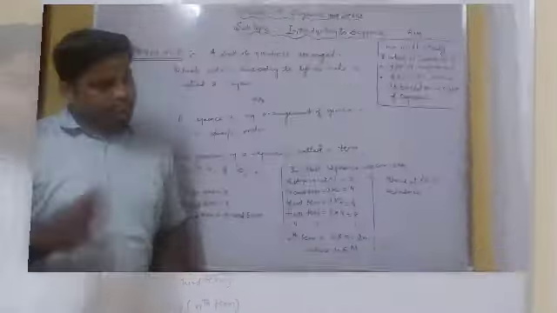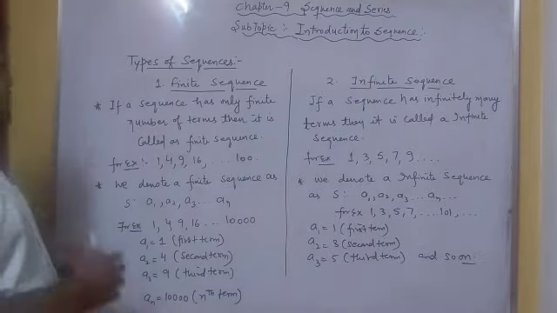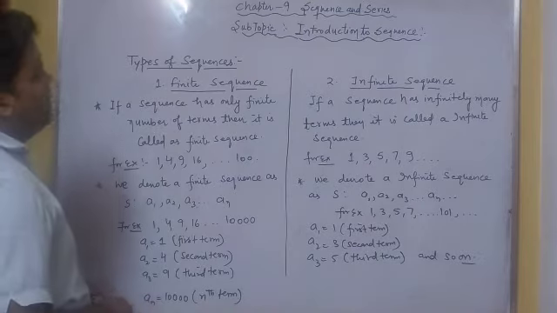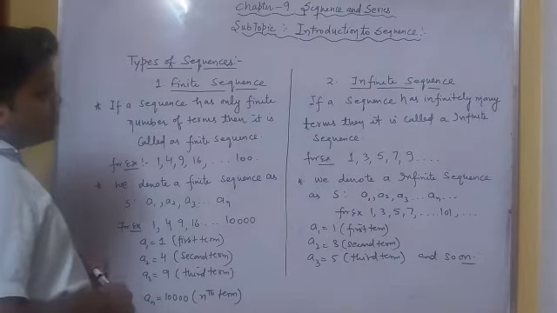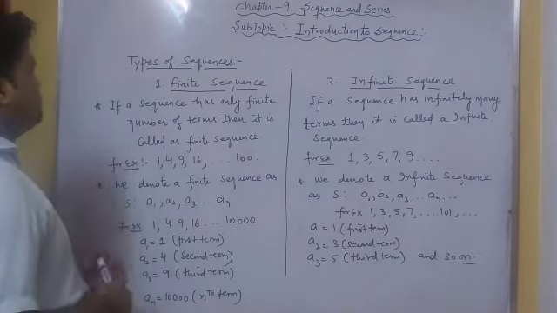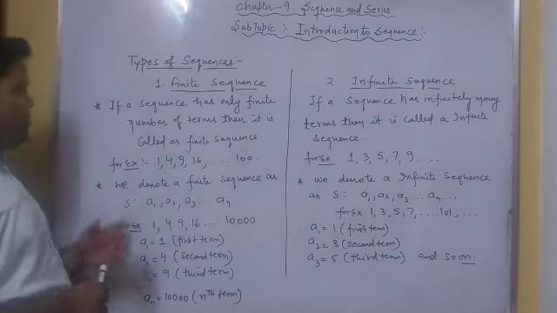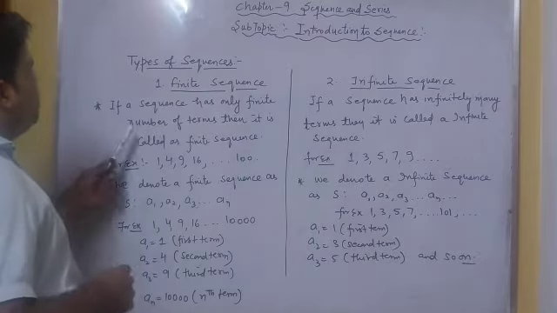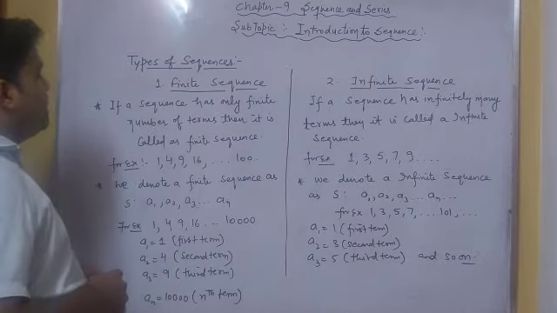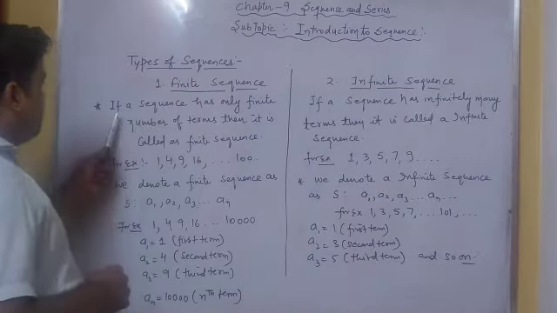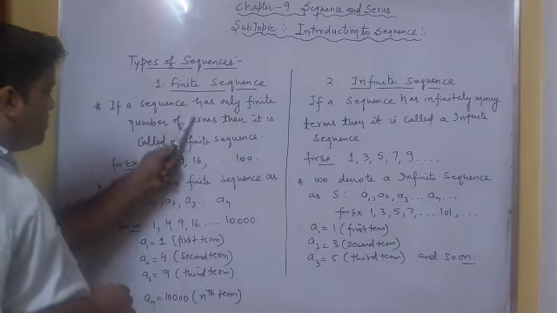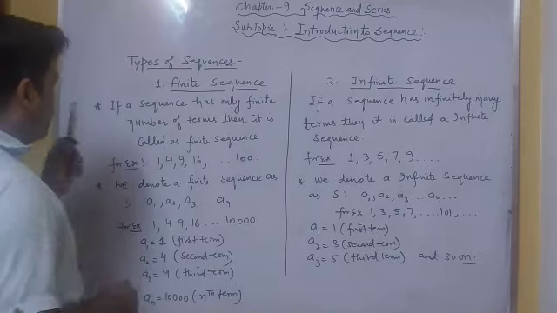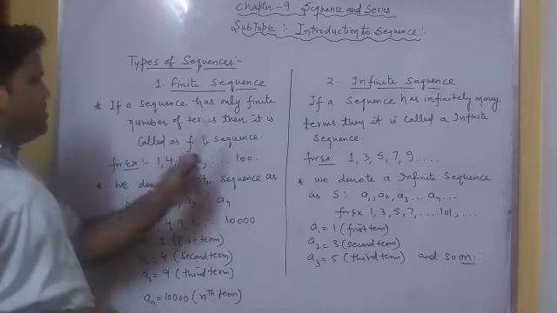Now let us come to types of sequences. We have two types of sequences. First is the finite sequence and second is the infinite sequence. What is a finite sequence and an infinite sequence? Let us study it one by one. When a sequence has only a finite number of terms, it is called a finite sequence. It means that the number of terms is fixed. Such a sequence is called a finite sequence.